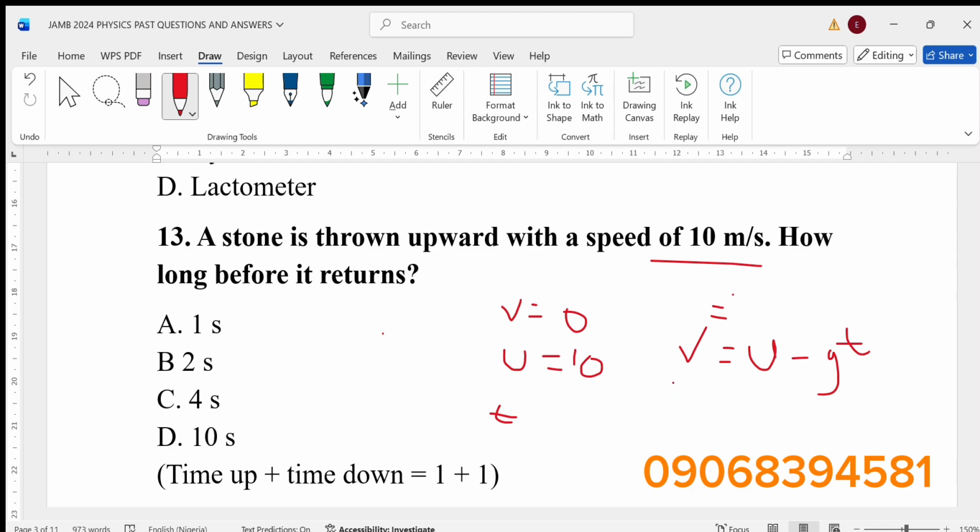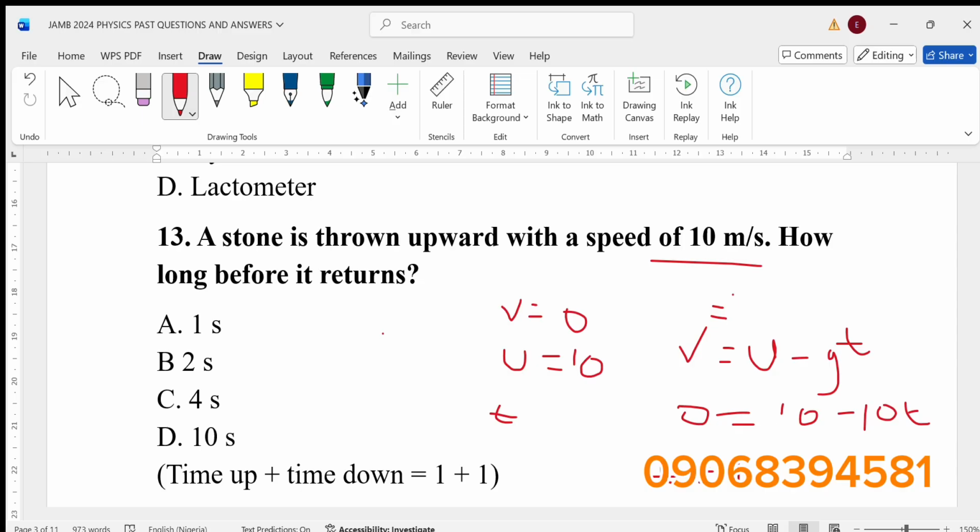Now we just substitute. v here is 0, u was given as 10, minus g is 10, that's acceleration due to gravity, so 0 equals 10 minus 10t. Make t the subject of the formula and t will be equal to 1, right?